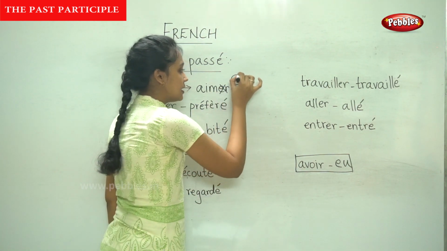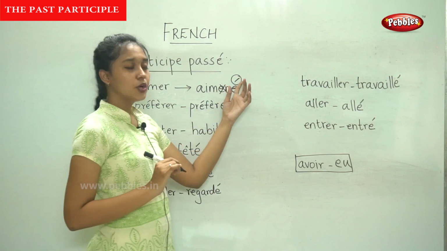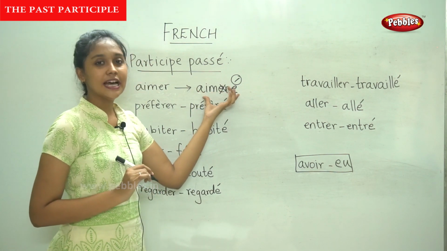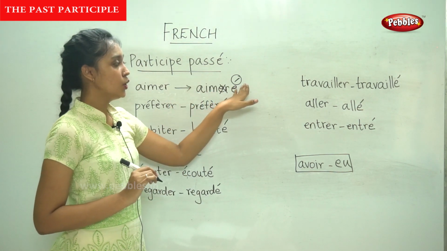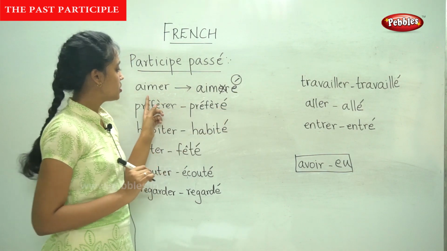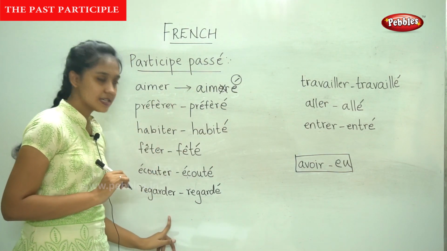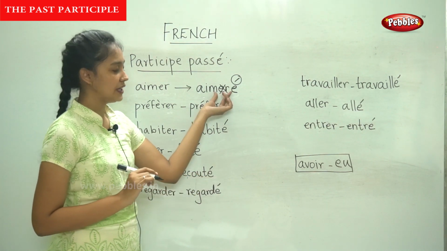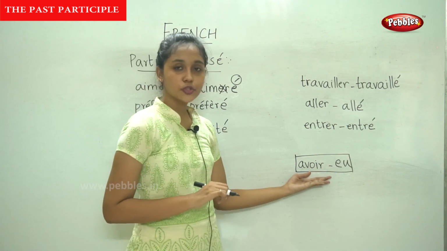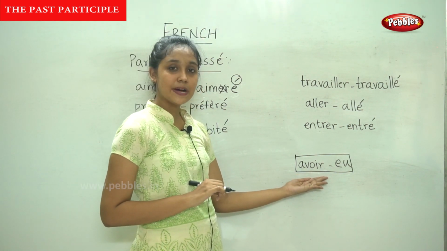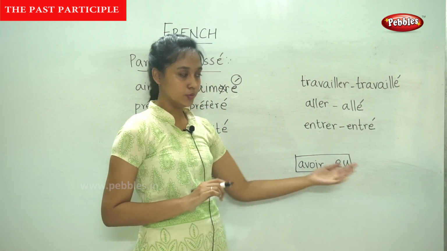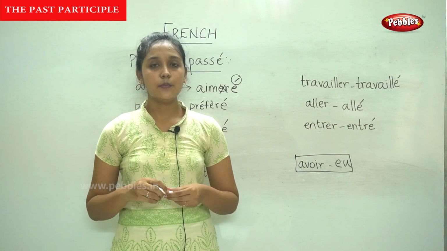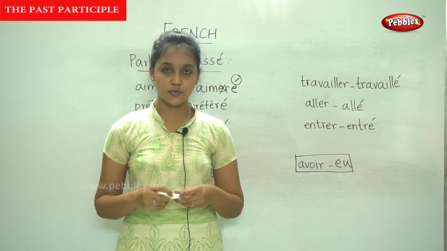This accent is very important. If you do not add it, it just becomes the normal conjugated form. To show that it is the past participle, we add this accent. For all the ER verbs, it's the same. We add E with an acute accent in place of ER. And remember, for avoir, the past participle is EU. So now you know how to write the past participle for ER verbs. I will show you how to write it for the other verbs as well.